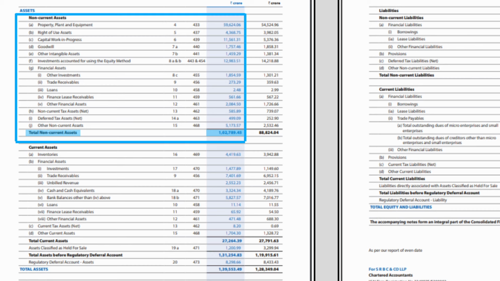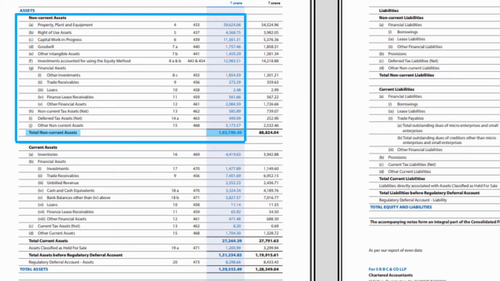First, property, plant and equipment. This includes touchable, tangible assets like land, building, machinery and equipment, which are used in operations. If you want an example for Tata Power, this might include power plants, office buildings and machinery used to generate electricity. The total value of those assets is 59,624 crores.